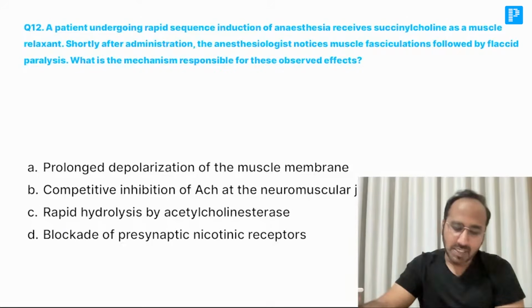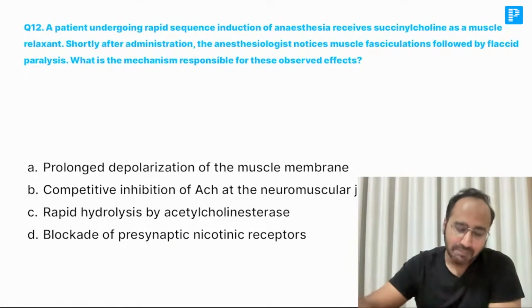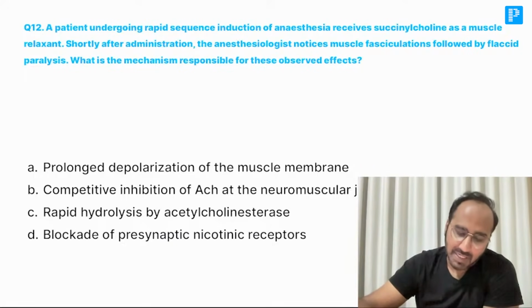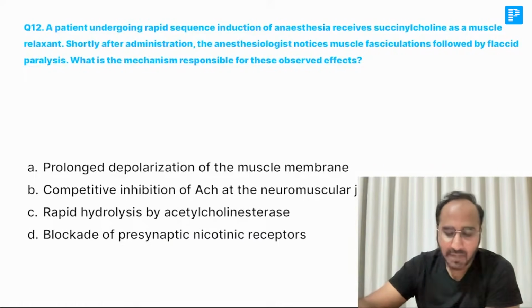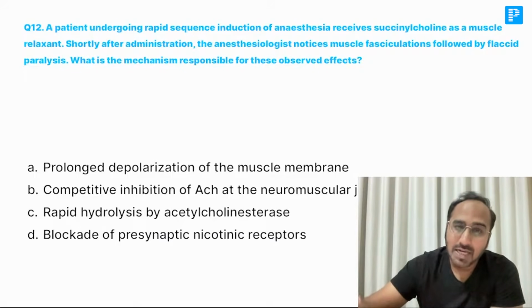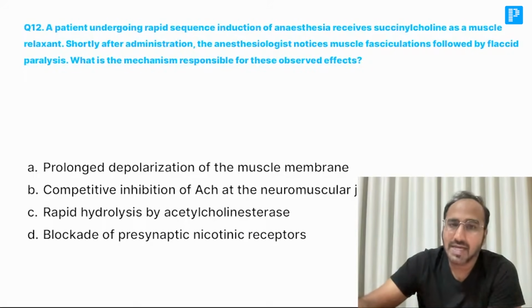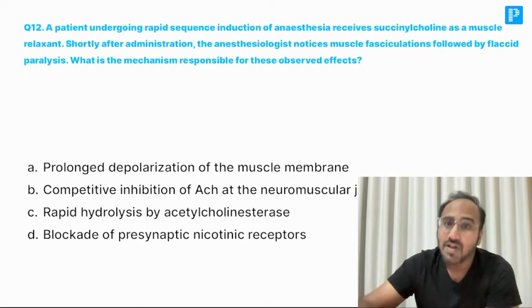Next, a patient undergoing rapid sequence induction of anesthesia receives succinylcholine as a muscle relaxant. Shortly after administration of succinylcholine, the anesthesiologist notices muscle fasciculation followed by flaccid paralysis. Basically, I told you, succinylcholine is a muscle relaxant. But initially, due to the prolonged depolarization of the muscle membrane, the patient will have fasciculations.